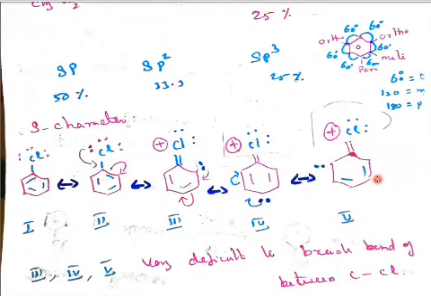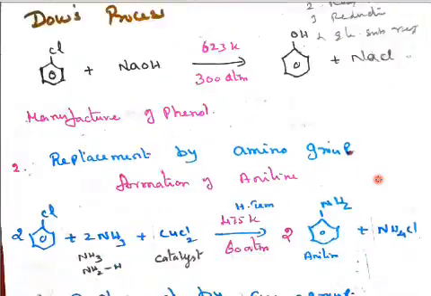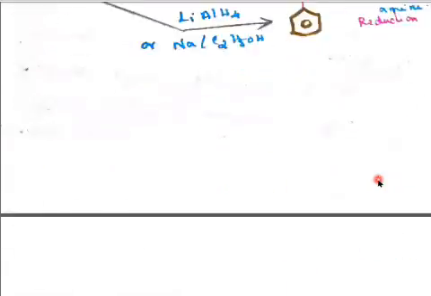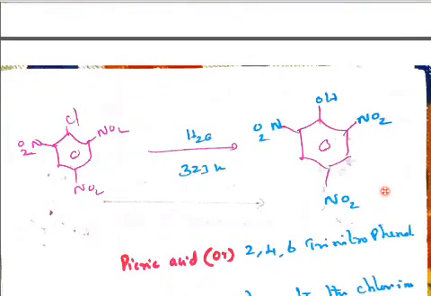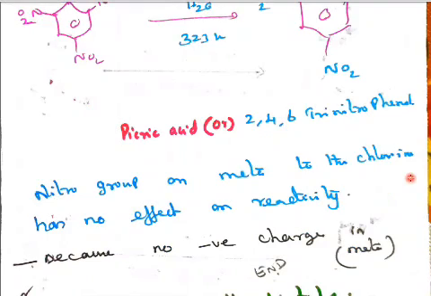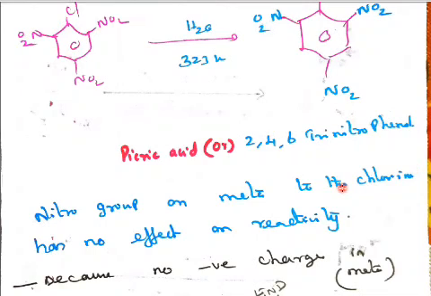No meta position, no extra electron. So at the meta position the reaction is not possible. For the meta position there is no negative charge at all, so the reaction is not possible. So no effect at the meta position.